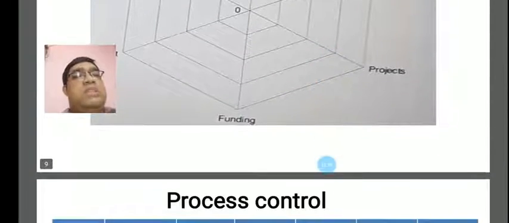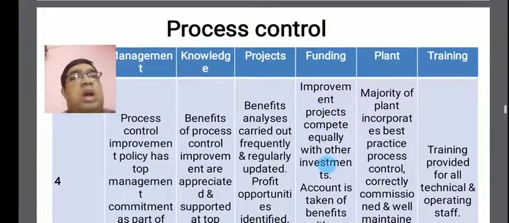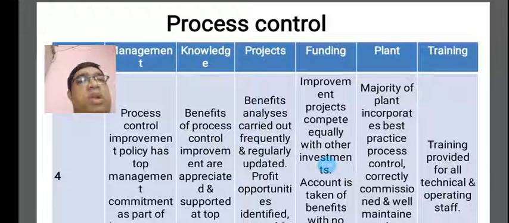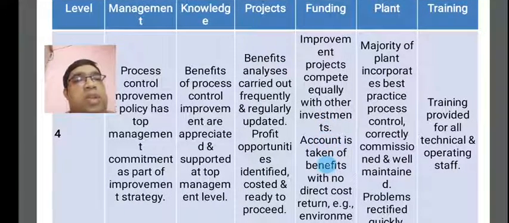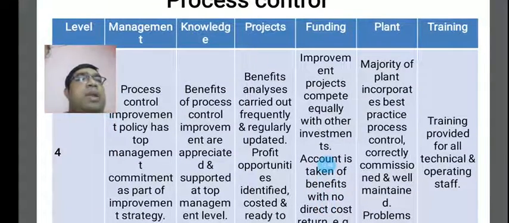This will be the management. The management comes from the process control improvements. Policy has top management commitment as part of the improvement strategy. This will be concentrated on according to the process control improvements.